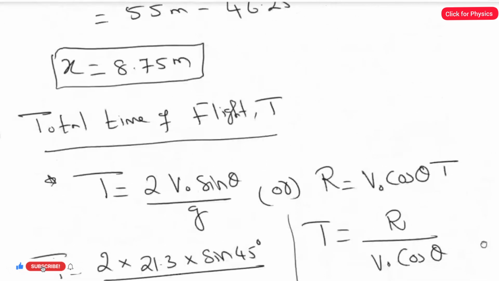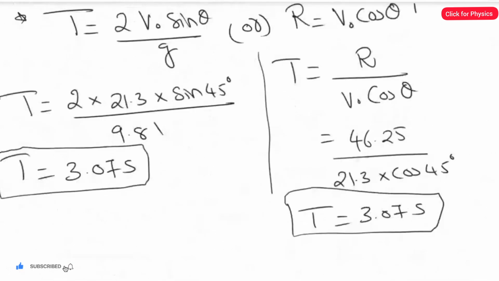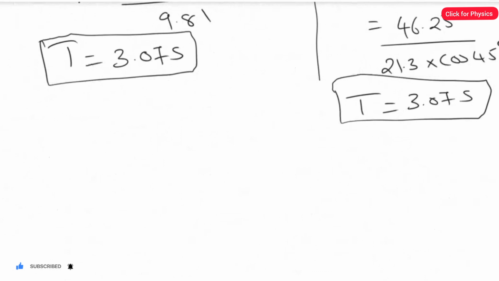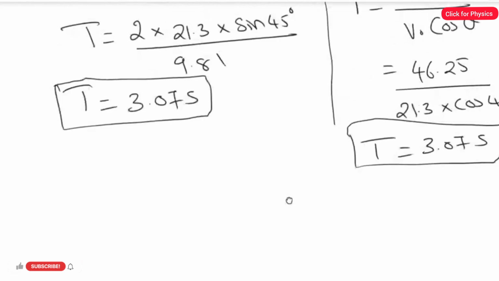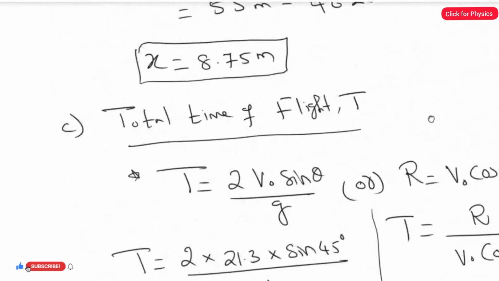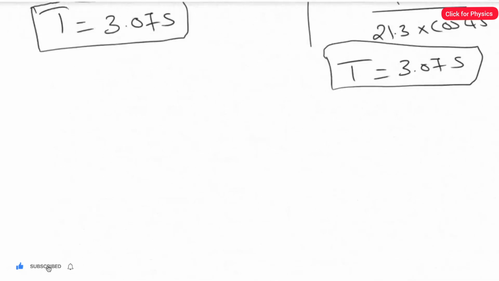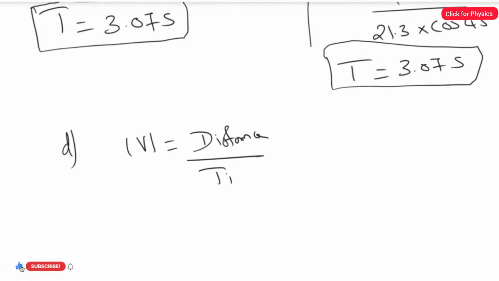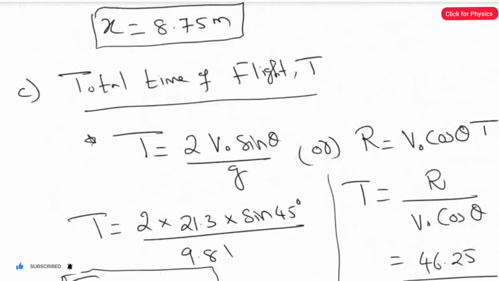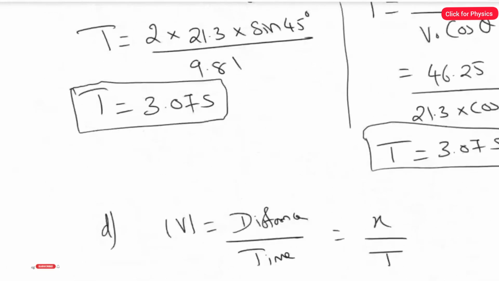Now you can see we got the answer for x as well as the total time of flight. So by that we can find the final answer. What is the average speed of the second player? The average speed is nothing but the distance divided by time. So the distance here is the x value divided by capital T. What's the value of x here? Let's go back to our third answer. Here the x value is 8.75.